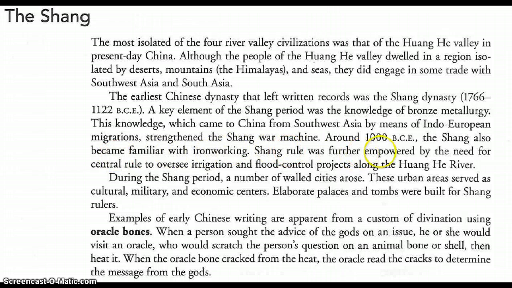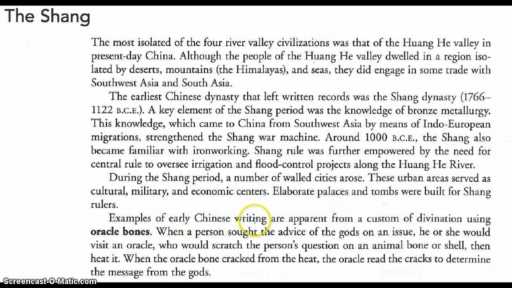Shang rule was further empowered by the need for central rule to oversee irrigation and flood control projects along the Huanghe River. During the Shang period, a number of walled cities arose. These urban areas served as cultural, military, and economic centers. Elaborate palaces and tombs were built for Shang rulers.